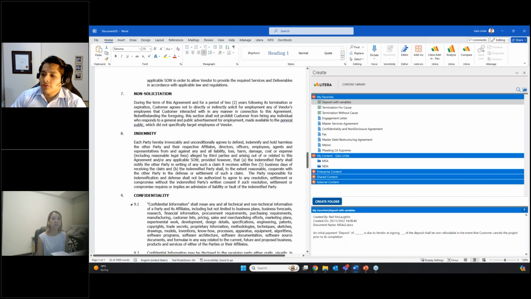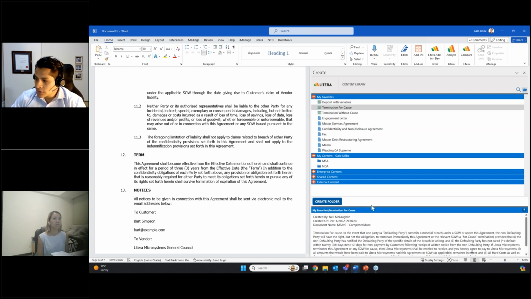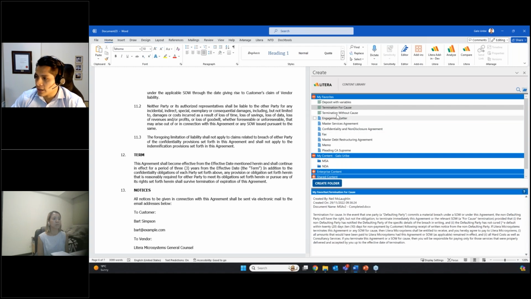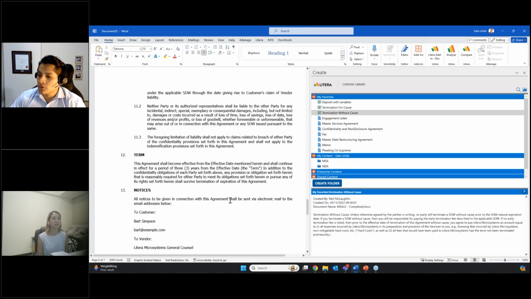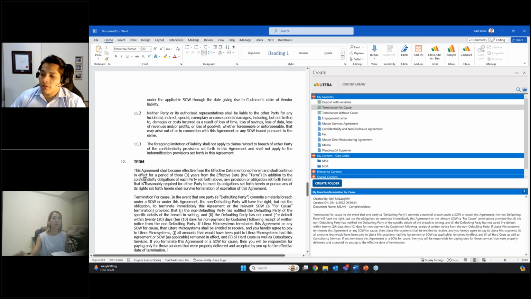If I continue scrolling through this document, here I have section 12, term. For this section, I need to add two clauses: a clause for termination for cause and another one for termination without cause. Again, I have both of those clauses in my favorites. So I can review the clauses here if I need to, and read the content of those clauses. If I'm ready to add them into my document, I can simply put my mouse where I want to add the clause, double click on that clause, and it will automatically be added into the document for me, as you can see there.